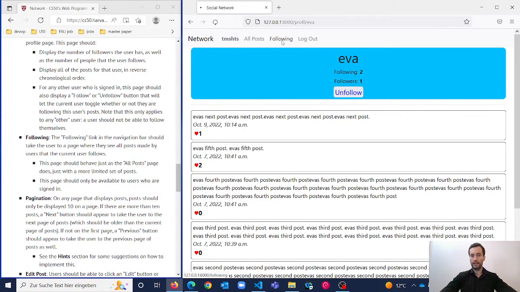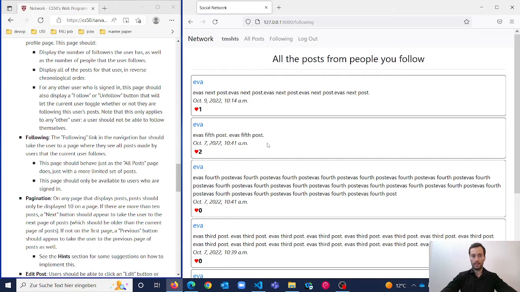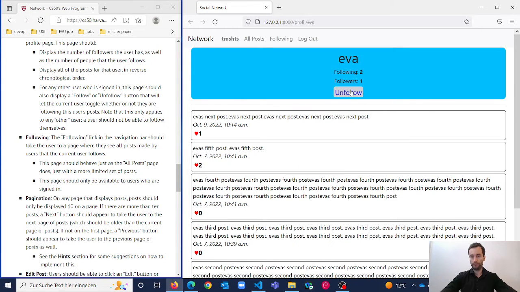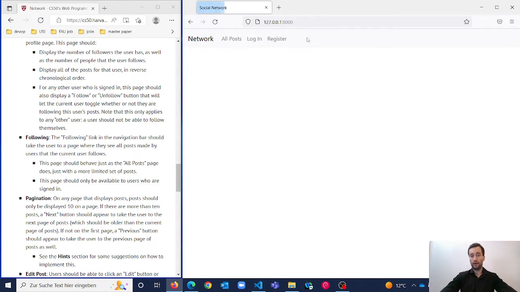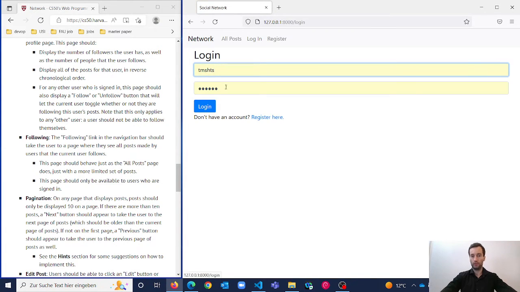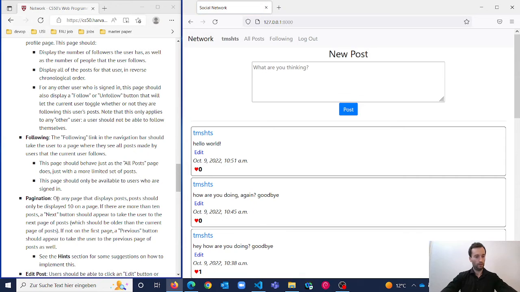Now following. If I click on following, I can see all the posts from the people I follow. I follow Eva. That's why I see here Eva's post. If I unfollow, I don't see anything here. And of course if I am not logged in, I can't see this following option. Okay, so that's about the following.